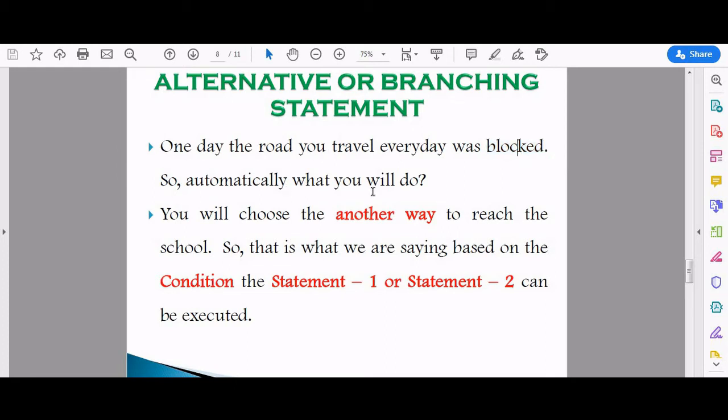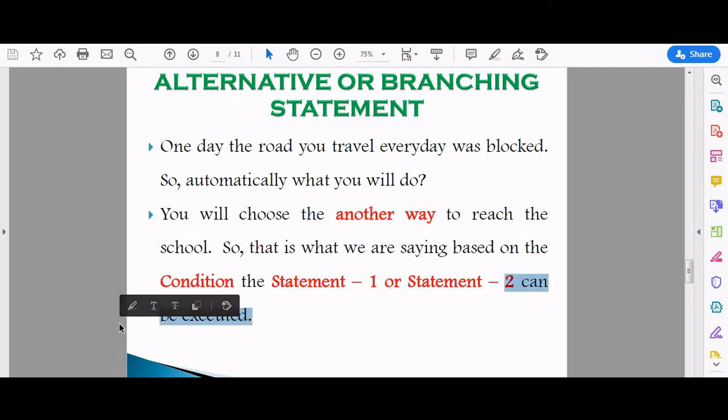So automatically, what will you do? Will you stop in that way? No, we used to choose another way to reach the school. So that is what we are saying. Based on the condition, we are going to execute statement 1 or statement 2. Here, not both statements are executed, only one statement is executed, but it is purely based on the condition. Let's take a simple example.